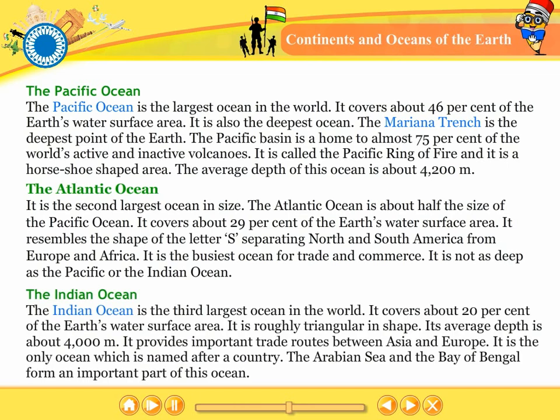The Indian Ocean. The Indian Ocean is the third largest ocean in the world. It covers about 20% of the Earth's water surface area. It is roughly triangular in shape. Its average depth is about 4,000 meters.